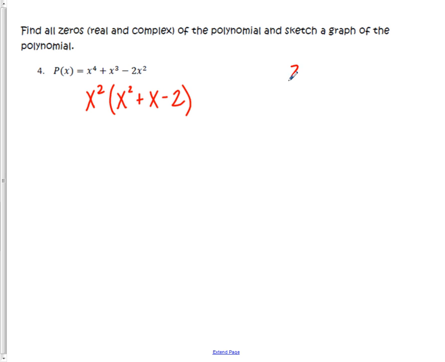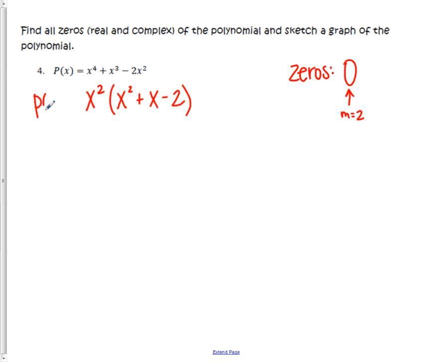So already we can see some zeros, right? We can see that 0 is a zero from the x squared, and it actually has a multiplicity of 2. And I'm just writing that down because I should keep in mind that in this case, since the degree is 4, I'm expecting 4 zeros. And at this point, we've technically found what we would consider 2 of them just because of that multiplicity.